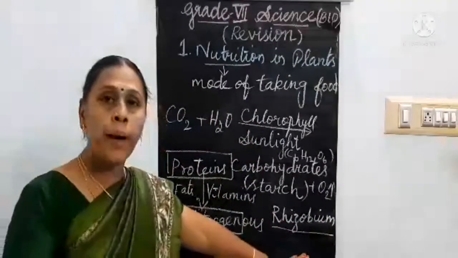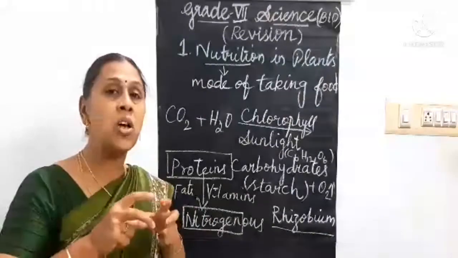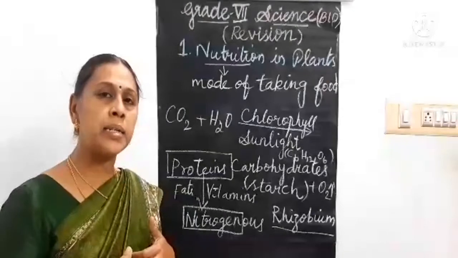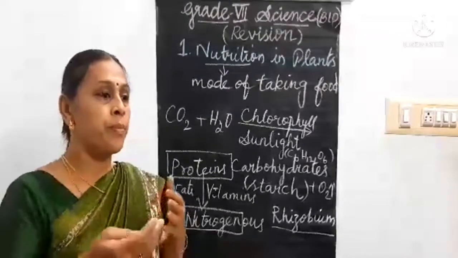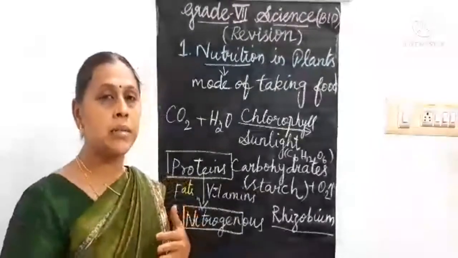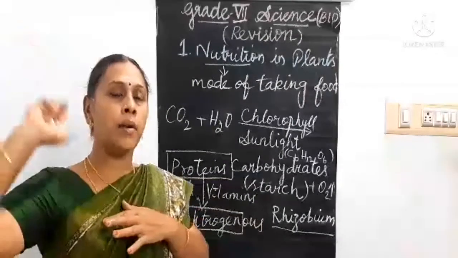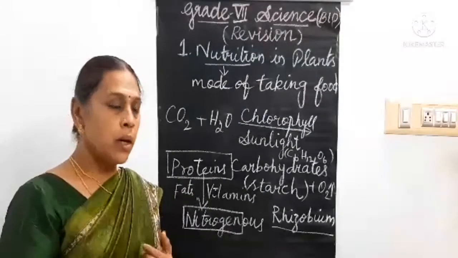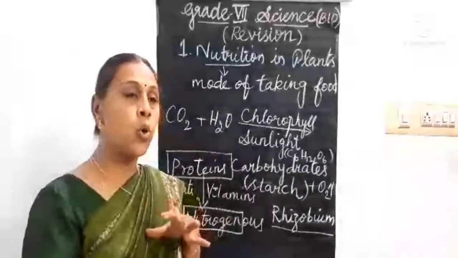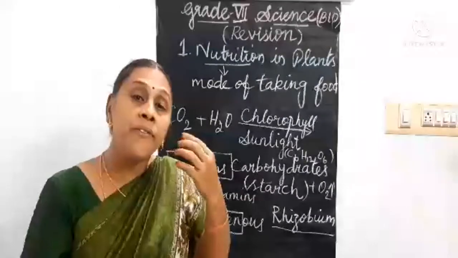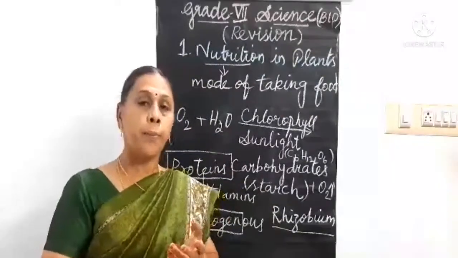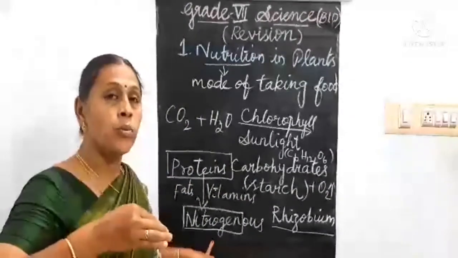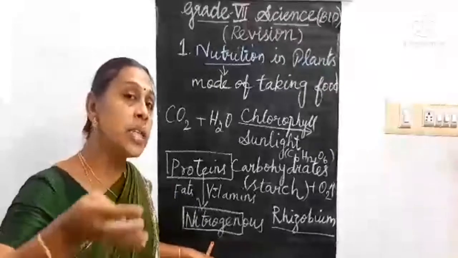And this Rhizobium bacteria, they live in the roots of the leguminous plants. What are the leguminous plants? The plants which give the pulses, like groundnut, black gram, like that. Those plants will grow in a nitrogen deficient soil. The plants need nitrogen for their growth, but where they grow in the soil, nitrogen is absent.